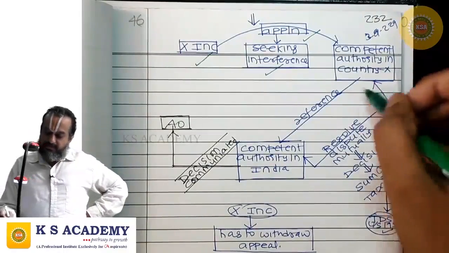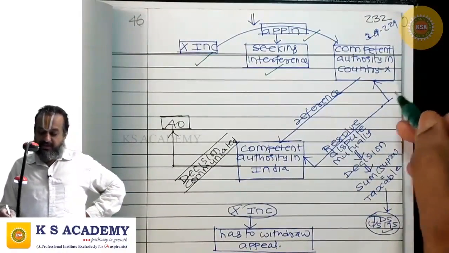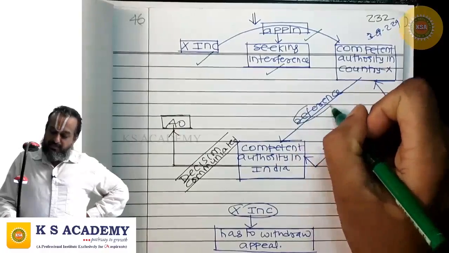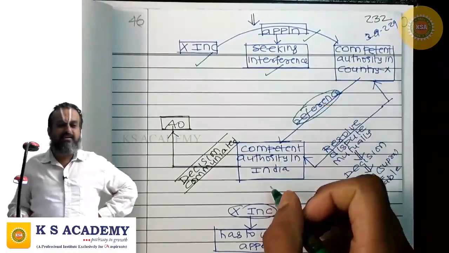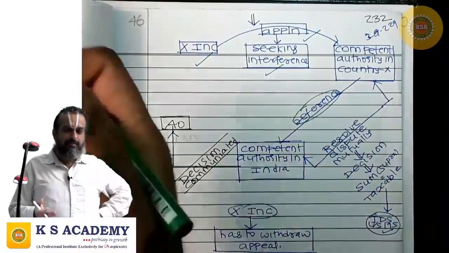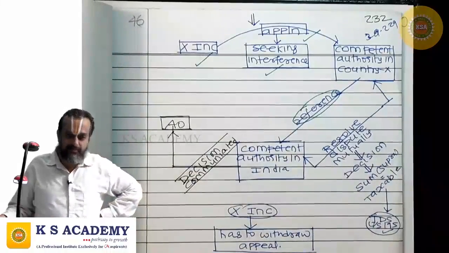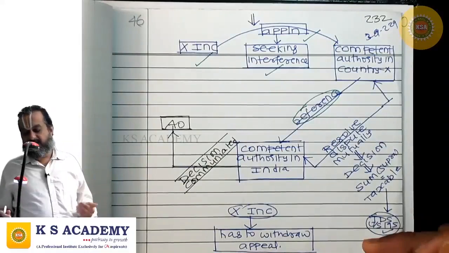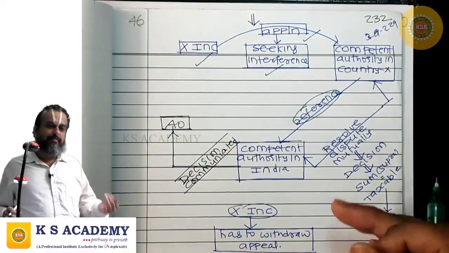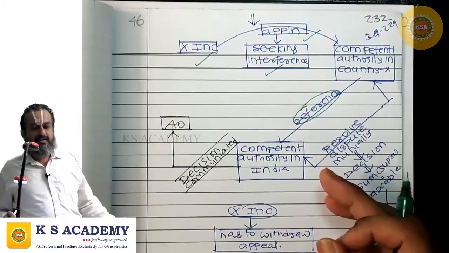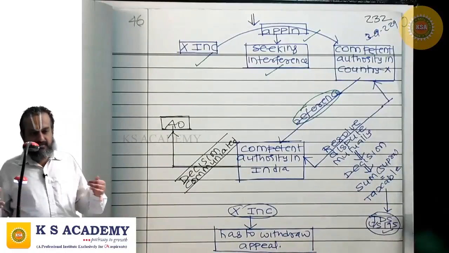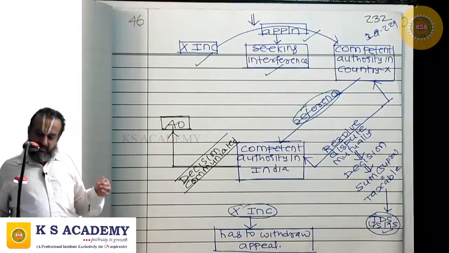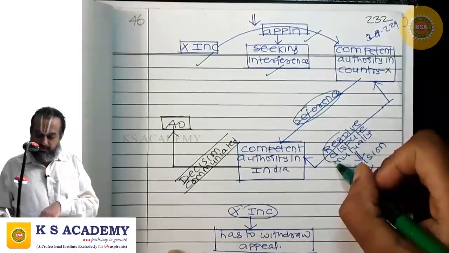Then the competent authority in country X will thereafter make a reference to the competent authority in India. Now the competent authority in country X and the competent authority in India will sit together and resolve the dispute mutually.